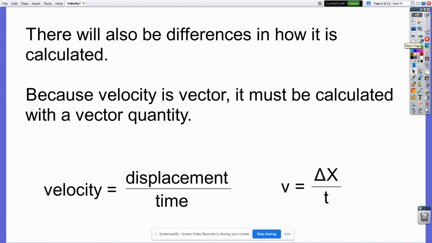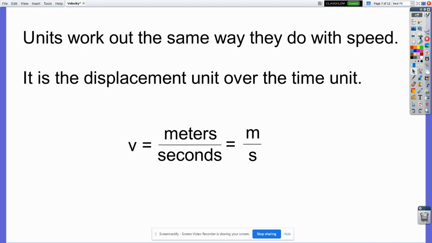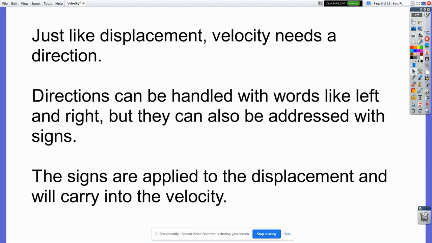And again, if you need more on displacement, there's a video on that. You can go watch that and learn a little bit more about what displacement is. The units are the same, like they were for speed. It's the distance unit over the time unit. Difference is there's going to have to be some direction that's added to this. It's a little bit more than just that.